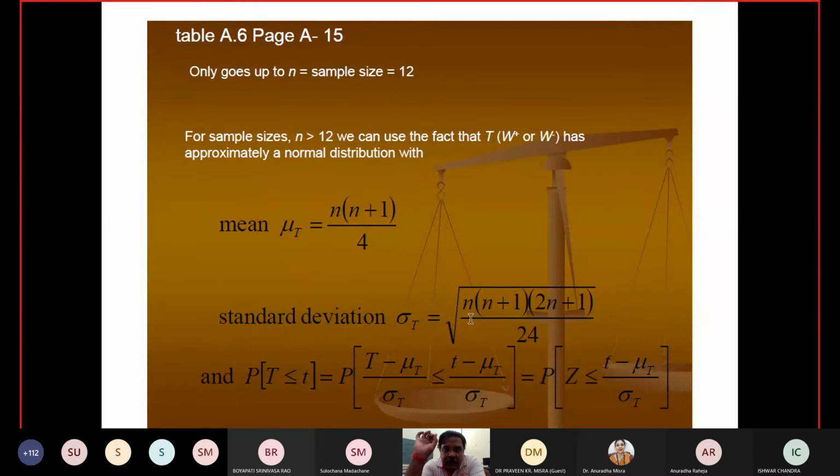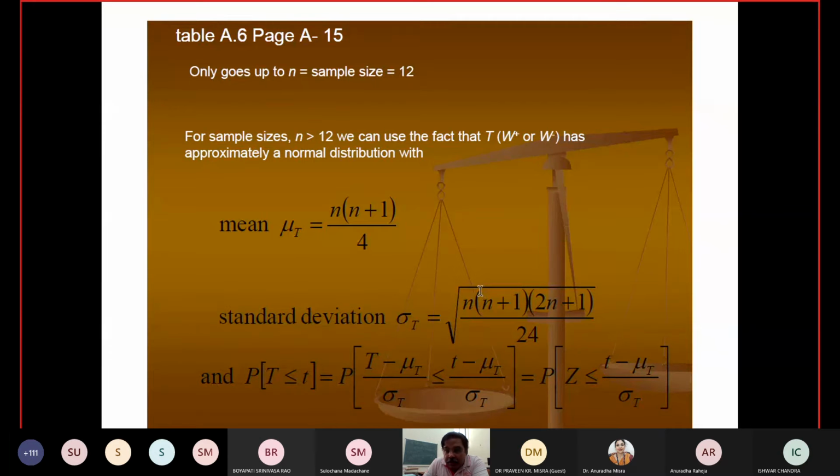Whenever we talk about the normal approximation, suppose I start from the binomial structure, when we talked about the sign rank test for the large sample, we found, by using the binomial distribution, the mean and the variance or standard deviation. Here, if n is greater than or equal to 12, then what should be the mean and what should be the variance? So it is basically the standard deviation.